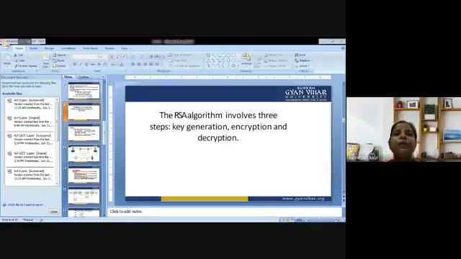So that was the public key cryptography system. RSA is a public key cryptography system that is widely used to secure data transmission, and it is also one of the oldest. RSA comes from the surnames of Ron Rivest, Adi Shamir, and Leonard Adleman, who publicly described the algorithm in 1977. An equivalent system was developed secretly in 1973 at the British signals intelligence agency by the English mathematician Clifford Cocks. The system was declassified in 1997.